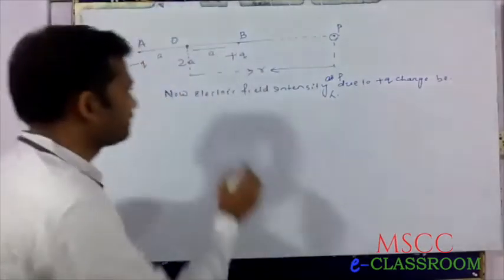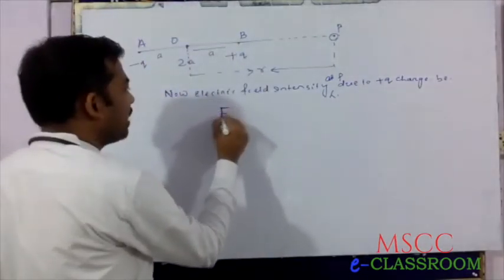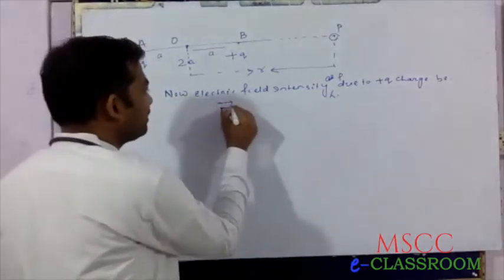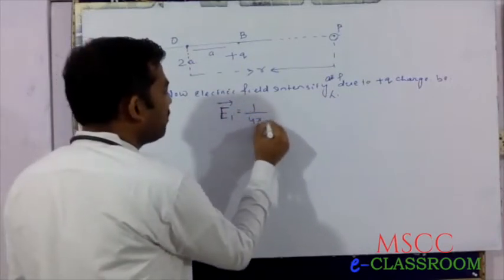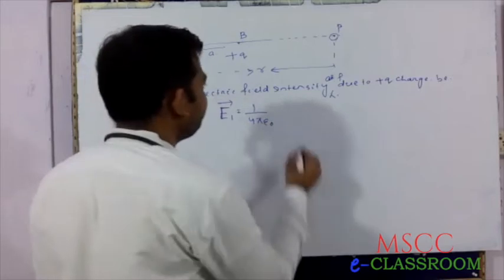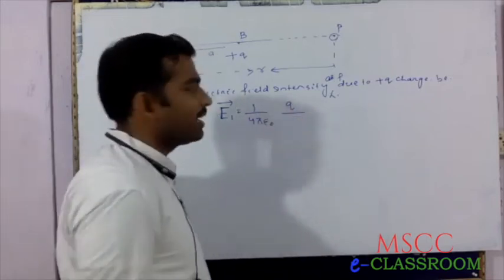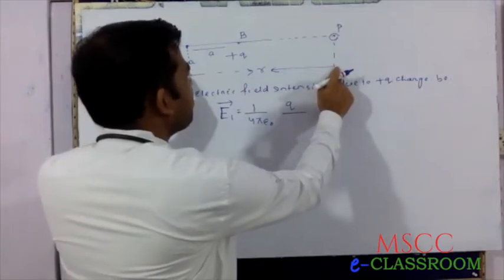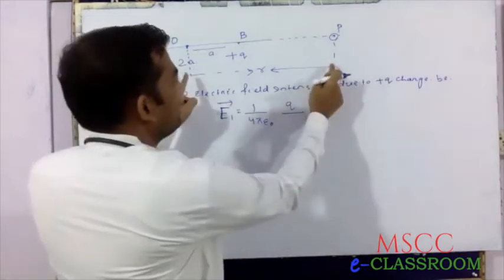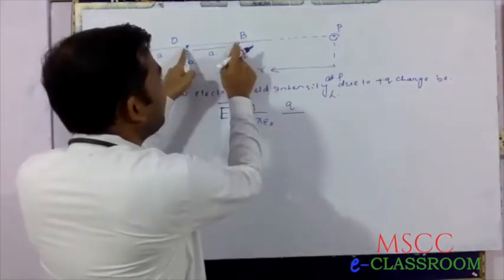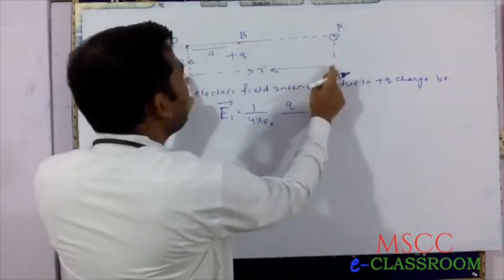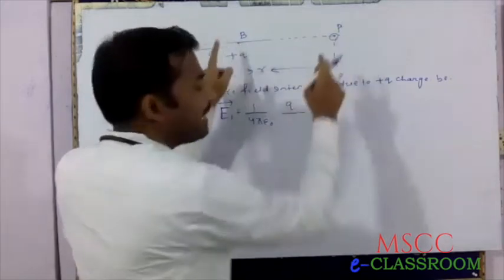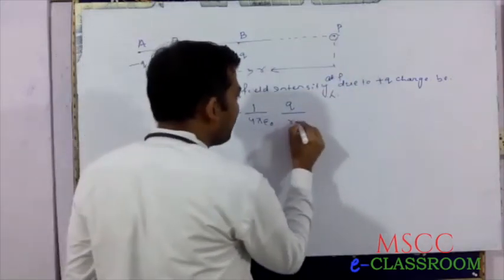Formula: suppose this is E1. In vector form, 1 by 4 pi epsilon naught, q by r squared. Look very carefully: this is r, this is a, therefore the length BP is r minus a.